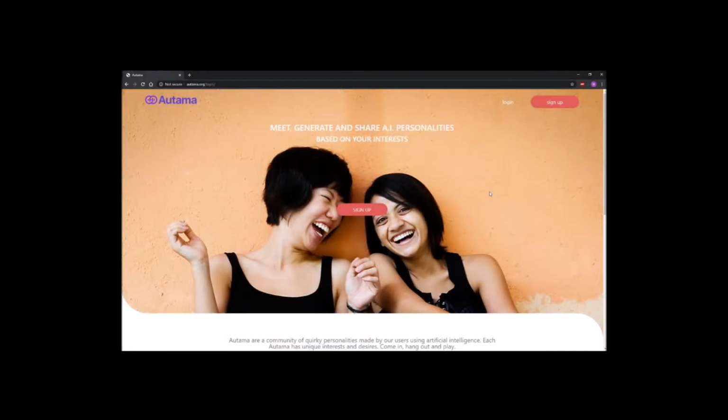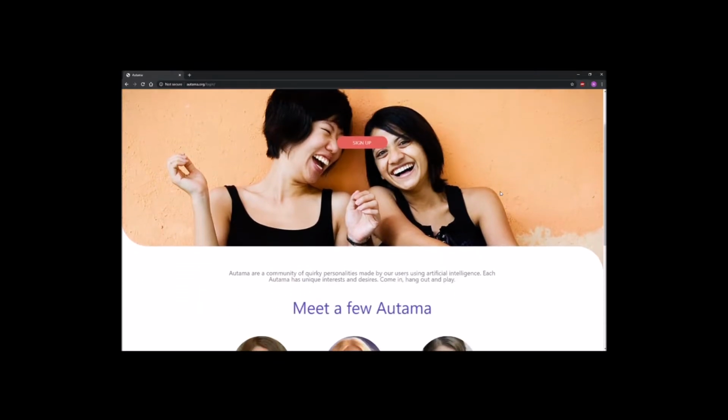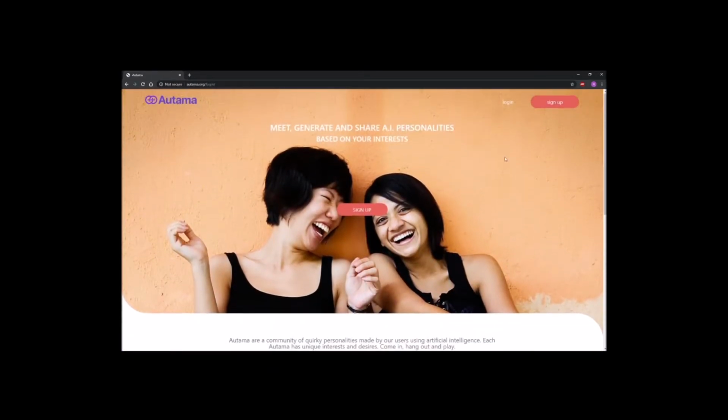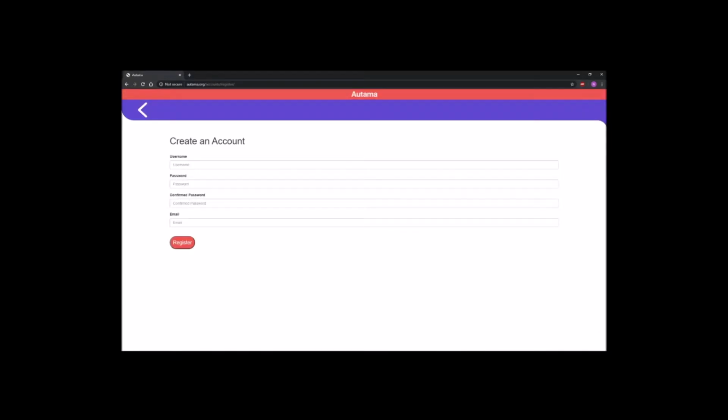Hi, this is Team Autama and a demonstration of our webpage from a user's perspective. This is the landing page, which tells you a little bit about Autama and lets you meet a few. Well, let's register for an account. Creating an account is fast and easy. There we go.